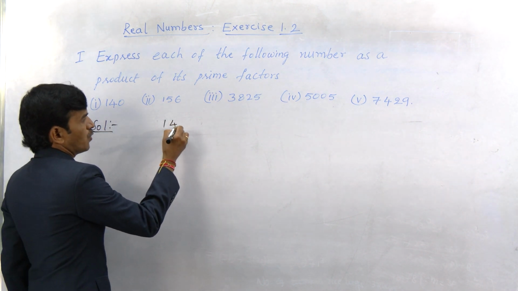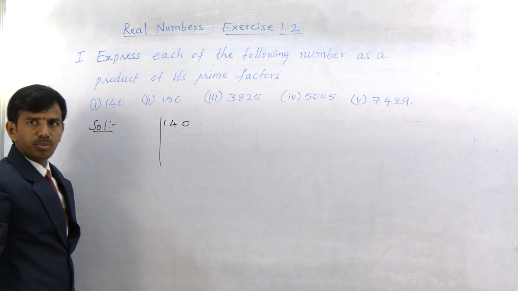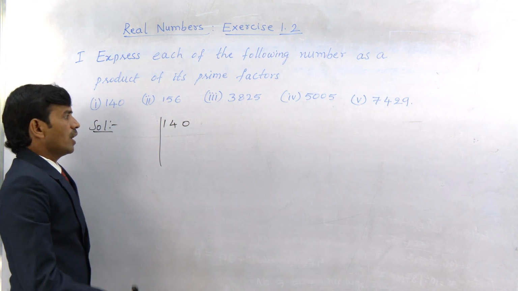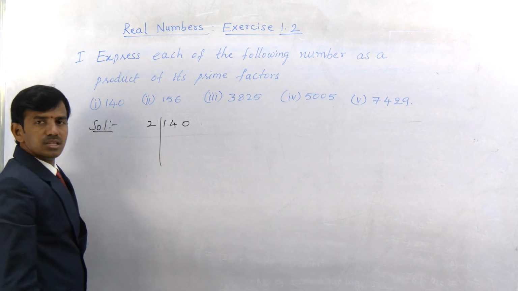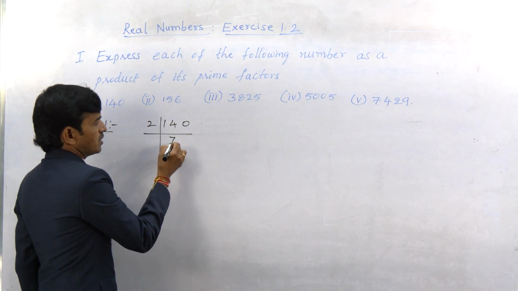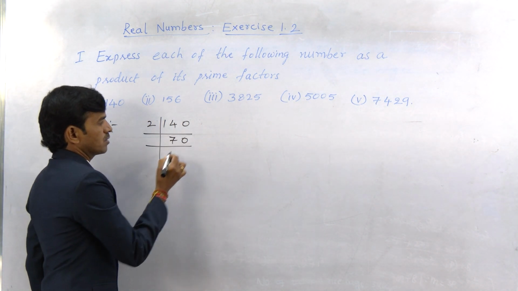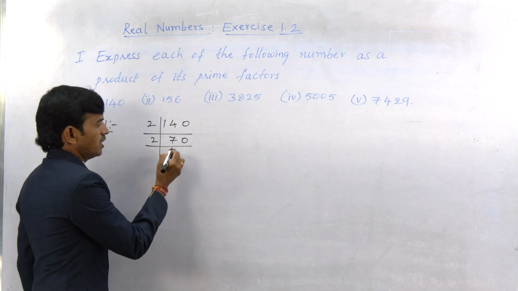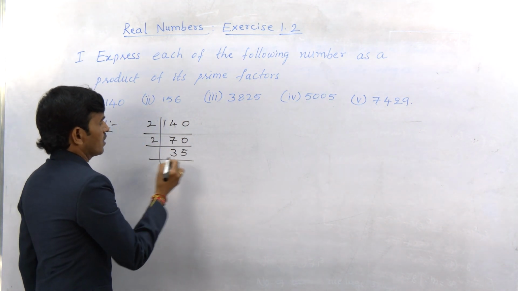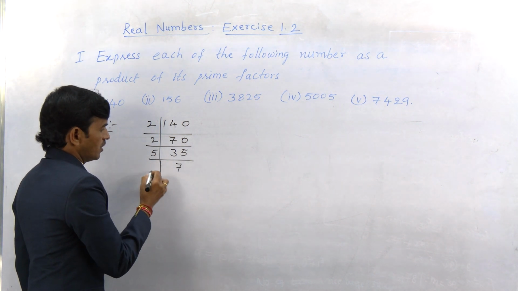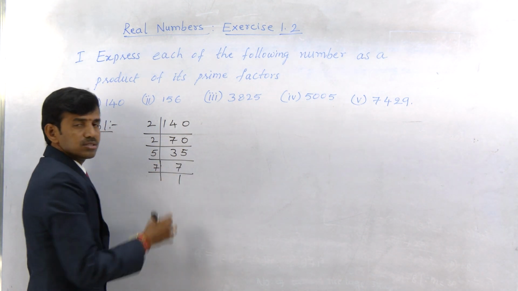Let us consider 140. As you know, the prime numbers are 2, 3, 5, 7 and so on. Let us take the starting number 2 and divide. 2 7s are 14, 2 zeros. Next, with 2 again it is possible. So 2 3s are 6, 2 5s are 10. Next, with the 5 table you can check. 5 7s are 35, 7 1s are 7.